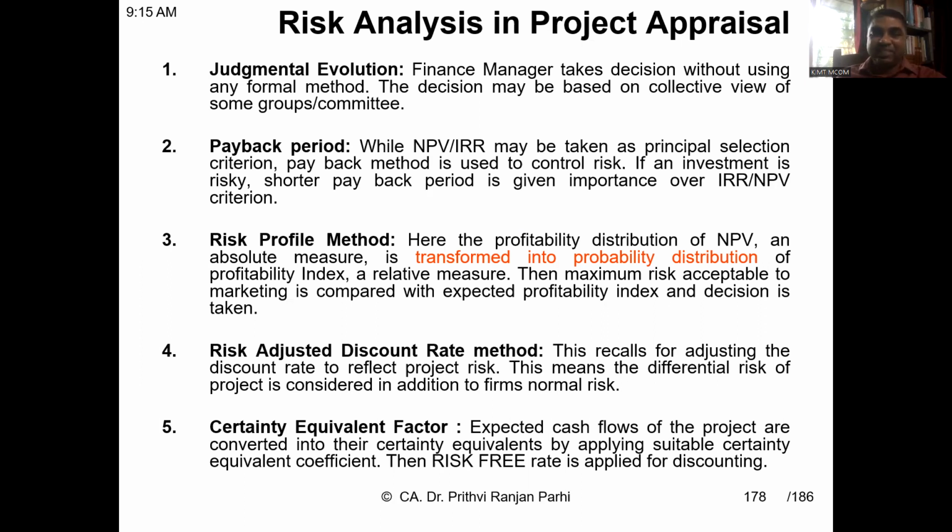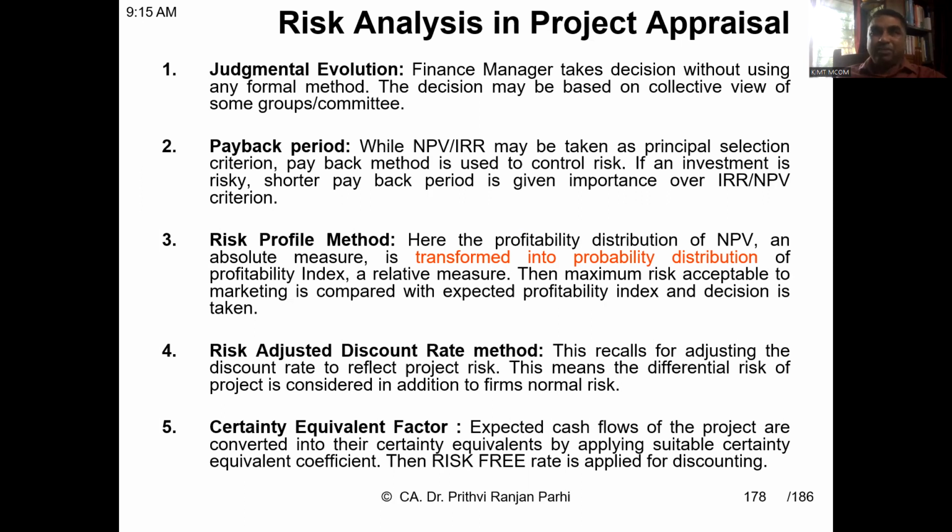What is profitability index? Profitability index is a ratio: present value of inflow to present value of outflow. Let us say profitability index is more than 1. That means the value of inflows is more than outflows. But what is the possibility that the profitability index will be 2, 3? We have to attach the probability, and on that basis we'll be taking the decision.